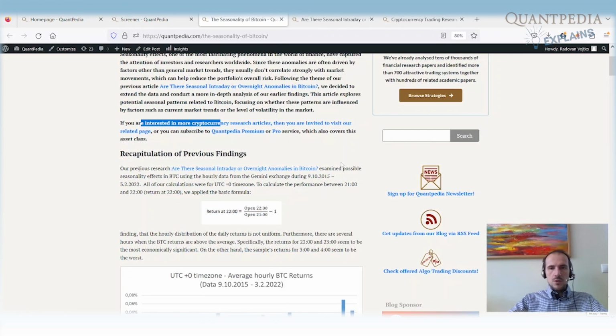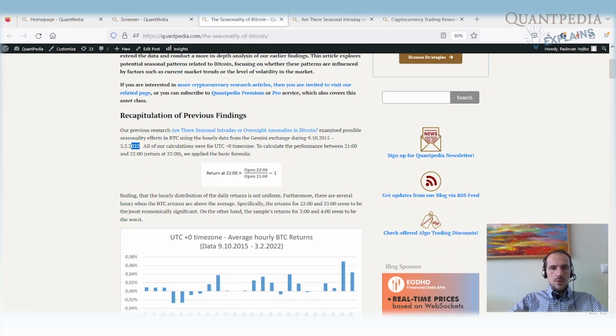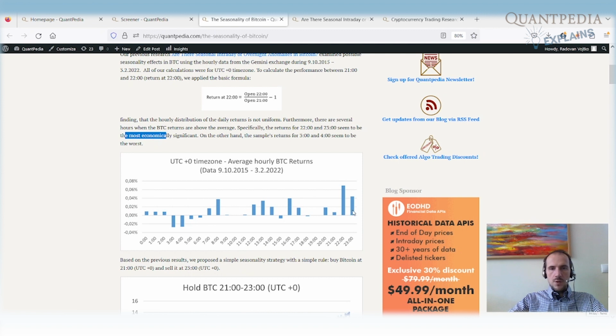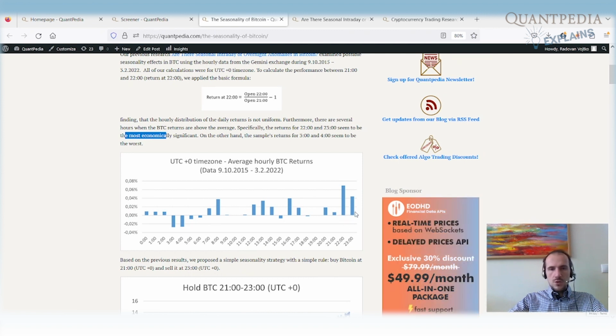So our previous research checked if there are possible seasonal effects in Bitcoin using hourly data from Gemini from 2015 until 2022. So we calculated hourly returns and plotted them into the chart. We can easily see that especially 2 hours, the returns for 2200 and 2300 UTC time, seem to be the most economically significant. So those are the returns that we can see in this chart here.